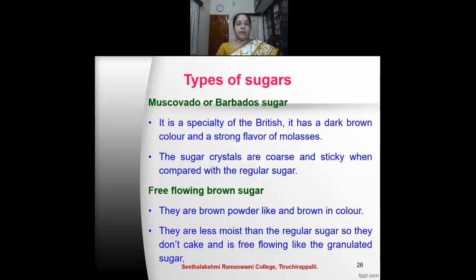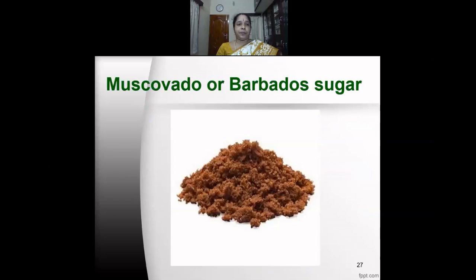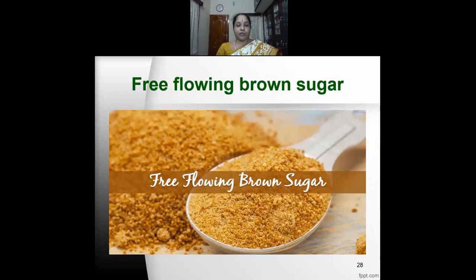The Muscovado or the Barbados sugar, it is a specialty of the British. It has a dark brown color and a strong flavor of the molasses. The sugar crystals are coarse and sticky when compared with the regular sugar. The next type among the brown sugar is the free-flowing brown sugar. They are brown powder-like and brown in color. They are less moist than the regular sugar, so they don't cake and are free-flowing like the granulated sugar. Here you can see the Muscovado or the Barbados sugar, which has a dark brown coloration, and the free-flowing brown sugar.